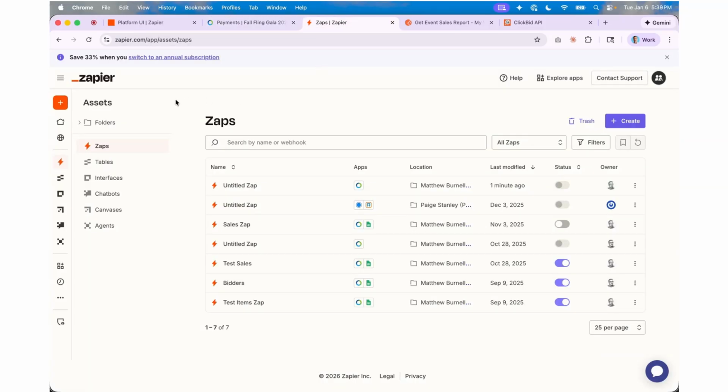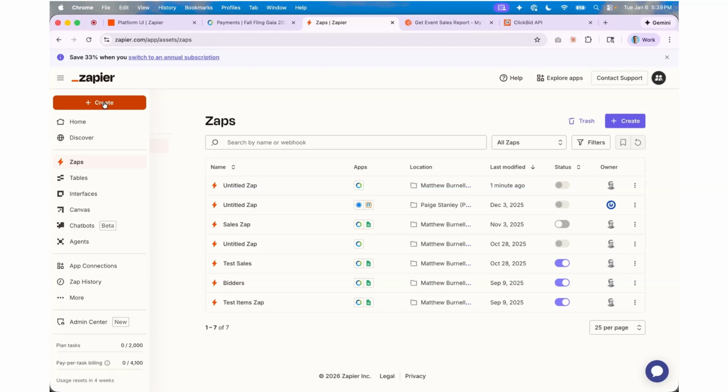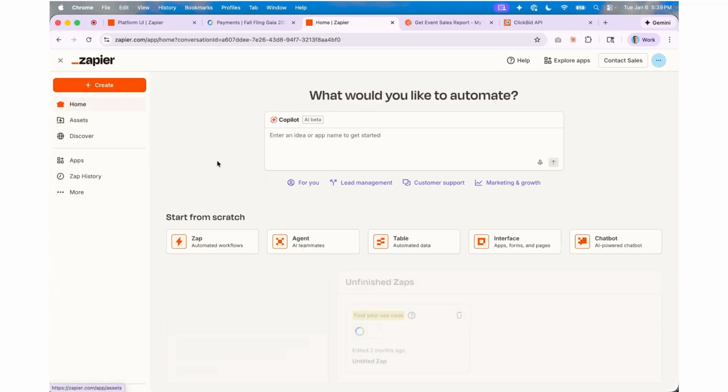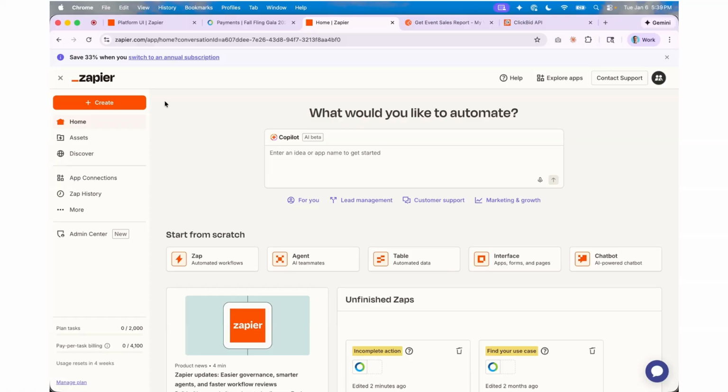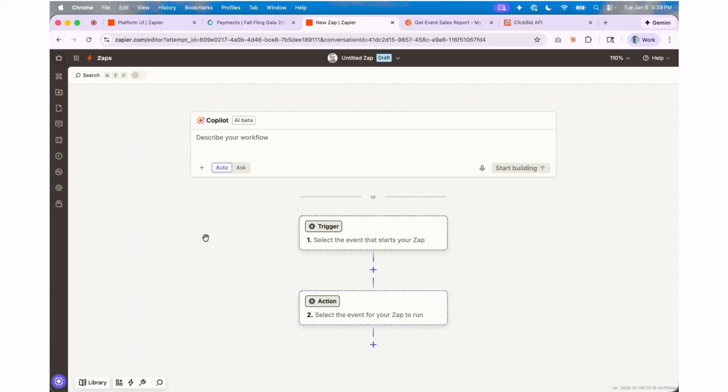Now in Zapier, I want to set up a Zap. Let's just get started from scratch. Let's just do create. I'm going to go home, and there's a lot of stuff going on on this screen. I'm just going to start from scratch. I'm going to click the Zap, and I'm going to ignore this AI thing here. That can get a little bit confusing and a little bit beyond this tutorial.